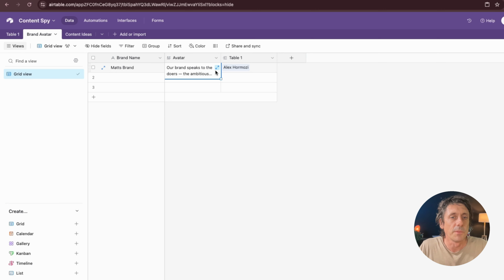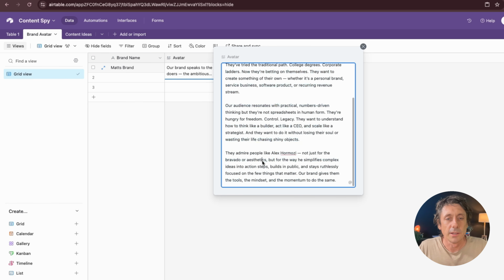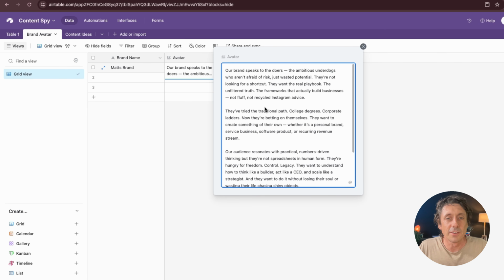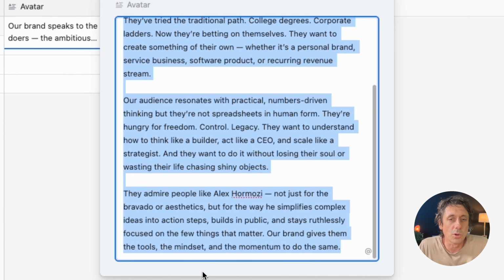But in the avatar column, all you're doing in this field is writing a really detailed avatar of your brand. Okay, so that when we feed this into the AI and it comes up with content ideas, it knows our brand. Otherwise, it doesn't know our audience. Yes, we might be scraping information from our competitors, but they might not be exact competitors. They might be close competitors.